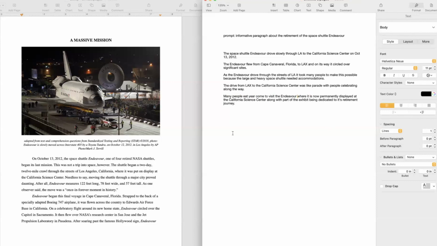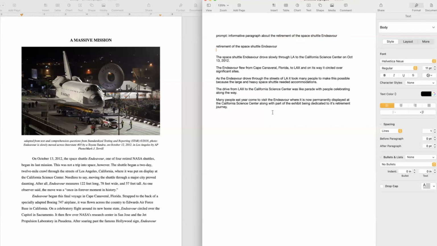So this is not our paragraph yet. We have to cobble things together. But now you have all the tools, or what would you say? You have the raw ingredients of an informative paragraph because you took the time to do main idea statements from each paragraph in your resource material or your research. So let's look at this. Let's finish it. Let's make it into an informative paragraph. Well, this isn't going to do at the beginning. It says informative paragraph about the retirement of the Space Shuttle Endeavor. Let's actually use that as part of our topic's introductory sentence for this paragraph. Retirement of the Space Shuttle Endeavor.